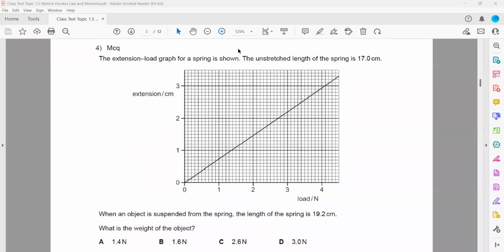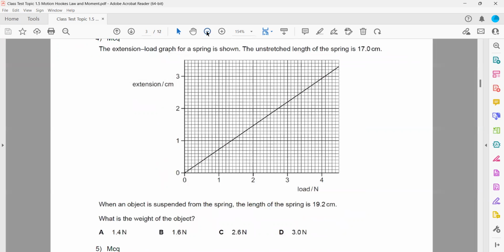In question 4, the extension and load for a spring is shown. The unstretched spring has a length of 17. When an object is suspended, the spring has a length of 19.2. What is the load? So this is a load and extension graph. It's not a length graph. So how much is the extension? Originally it was 17 and now 19.2.